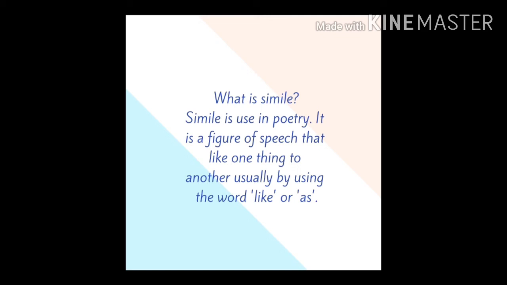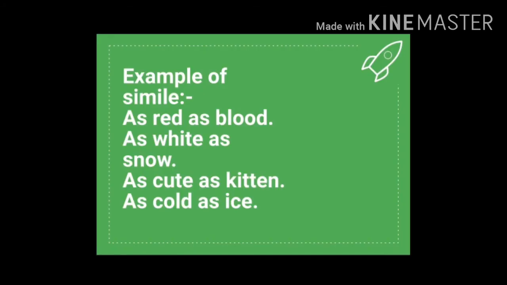Simile is used in poetry. It is a figure of speech that likens one thing to another, usually by using the word like or as. Example, as red as blood, as white as snow, as cute as a kitten, as cold as ice.